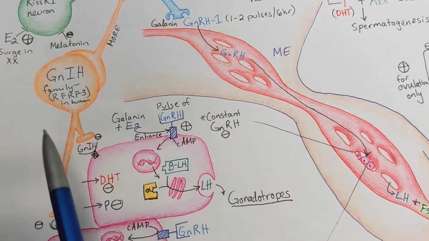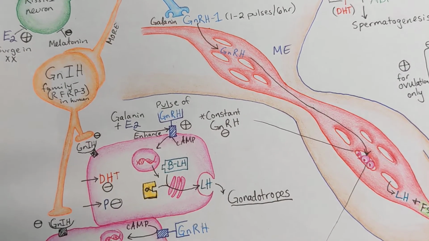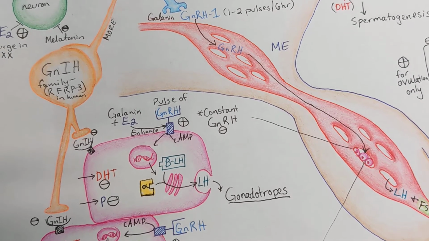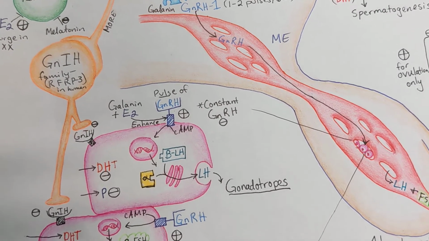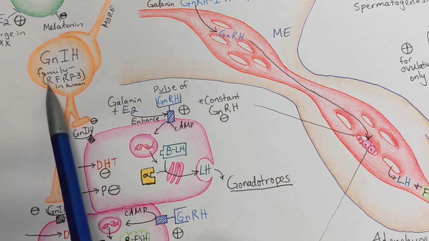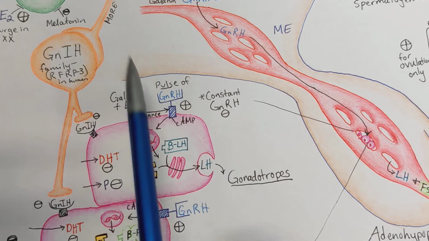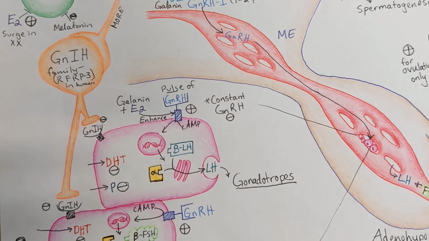Now, this hormone was first discovered in birds and later relatives were found in other species as well, including in humans. Now, all of these hormones are a little bit different, but they do function in largely the same manner. And so in humans, the molecule is technically RFRP3. I am just going to refer to this in general as GnIH because they're all having roughly the same role.